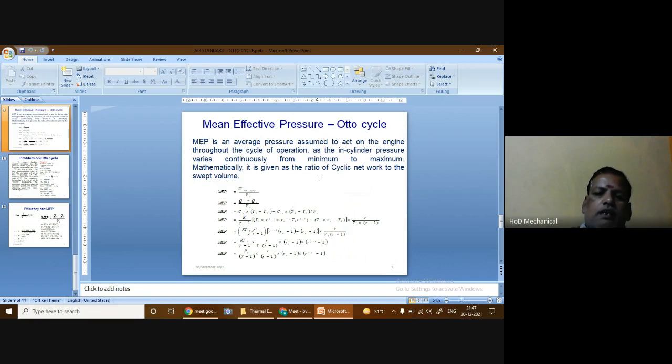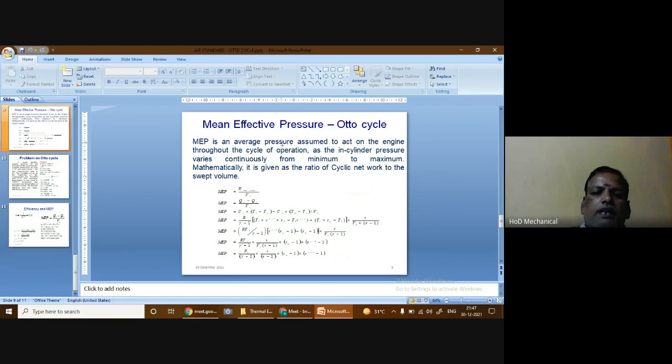Similarly, during the compression process, the pressure increases from minimum to maximum. And since the heat is added at constant volume, that causes a further increase in the pressure. So the maximum pressure is obtained at the end of the heat supply process.